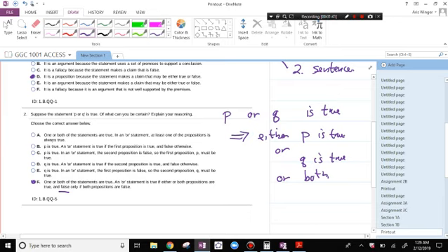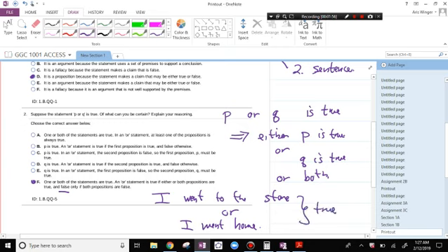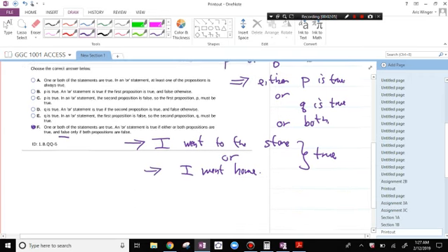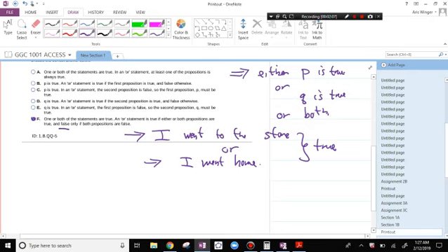So if I said I went to the store or I went home, now, if that statement is true, that means that one of these two has to be true. And it can only be false if I did neither one of these.